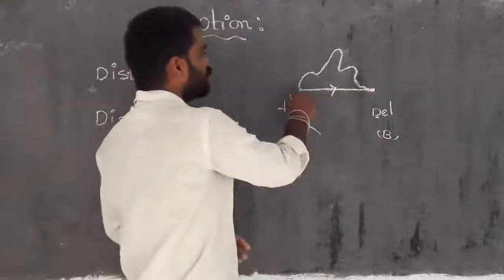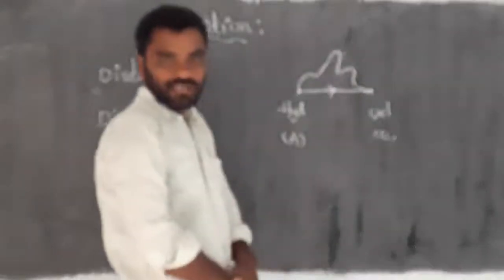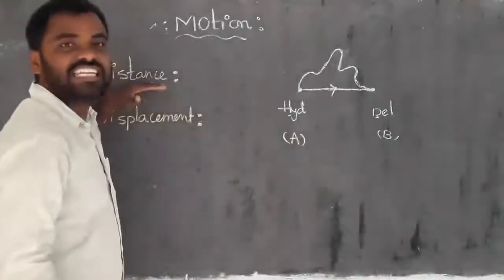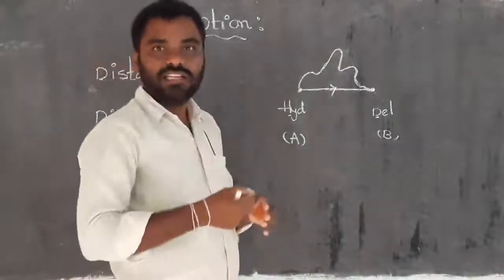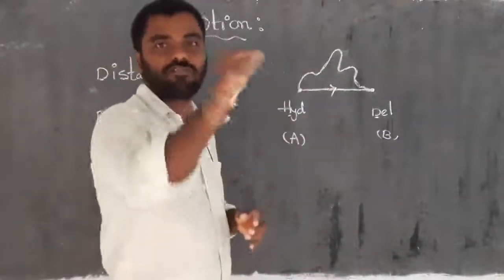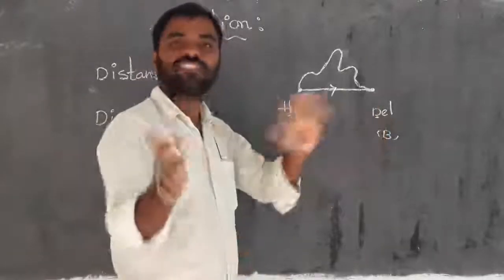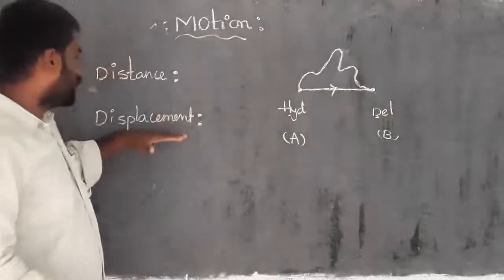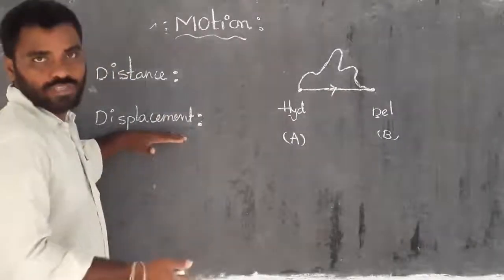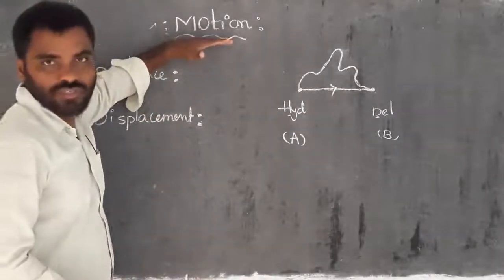So moving from this point in a curved path, that we simply call distance. Distance is simply the curved path between the two points. In the same way, one more term is displacement. This is one more term in the topic of motion, right?